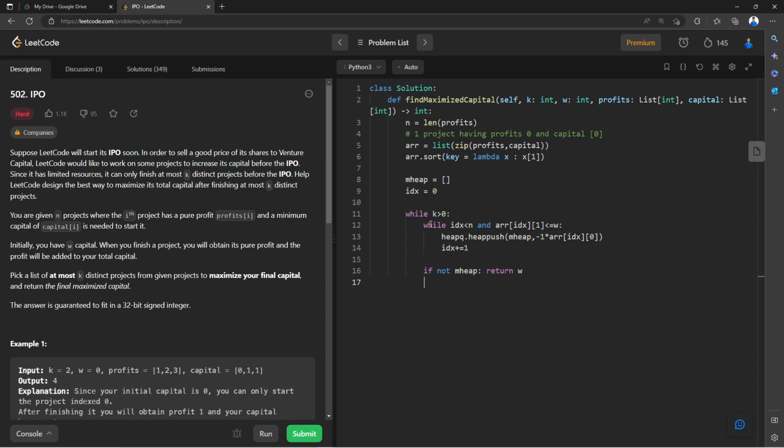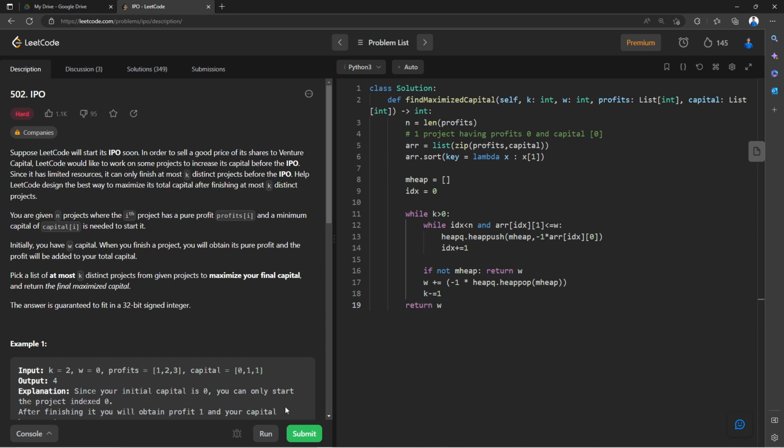But if it is not the case, then you have to pop the max element, right? So I can say the value is going to be a pop, so my w is going to be plus equal to -1 times it, because I have pushed my data inside the heap queue by multiplying by -1. So I'm again multiplying it with -1 so that I can get my original value, right? After that, I can say heapq.heappop, and here I can pass my min heap, right? And once I have done this, I pop the topmost value, which is the maximum value, and add it also to my w. We can say a capital, and after that I can say k minus equal to 1. That means I have taken one value, and after that I can return my w.